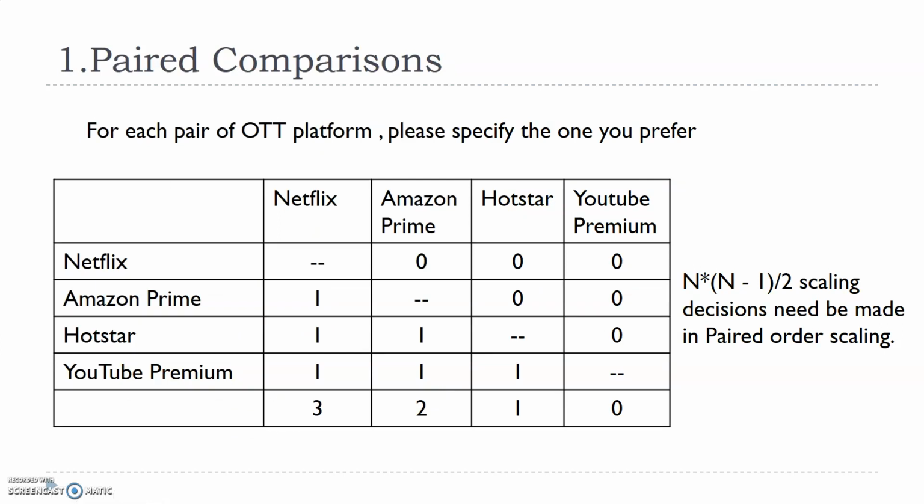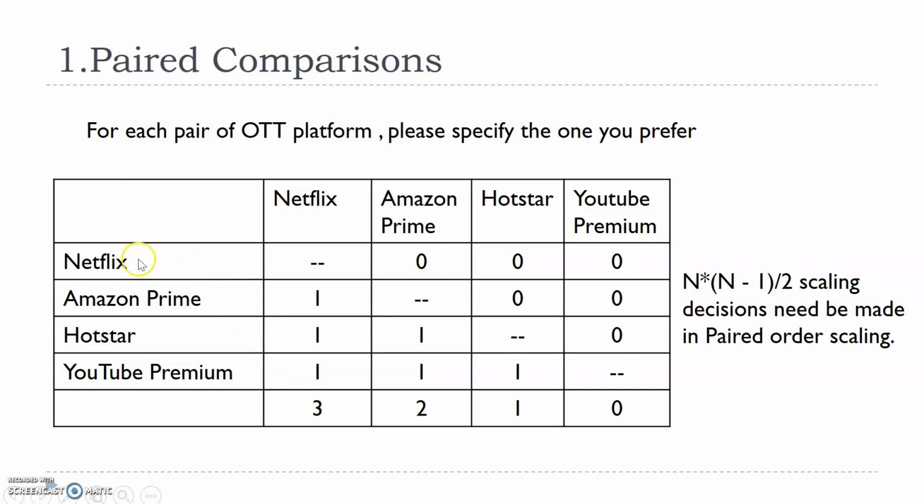Paired comparison is when I show you different products, different brands, and a respondent compares them. Let's say in India there are different OTT services: Netflix, Amazon Prime, Hotstar, and YouTube Premium. If I say compare any two at a time, you'll compare Netflix with Amazon, Netflix with Hotstar, Netflix with YouTube Premium. If you rate that OTT service better than the one you are comparing it with, give a rating of 1, else give a rating of 0.